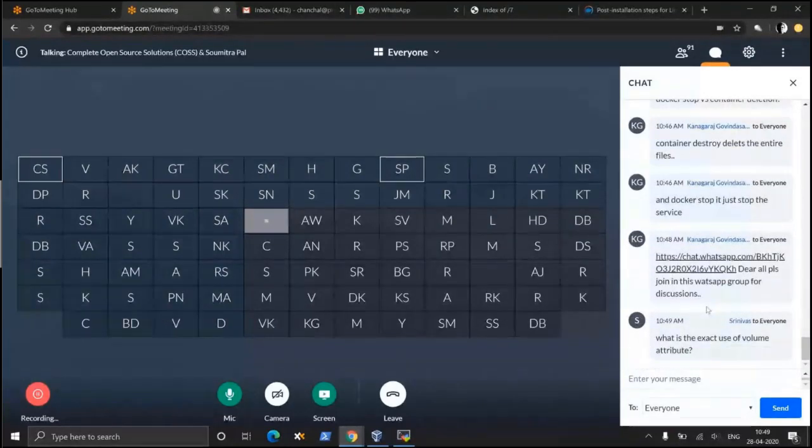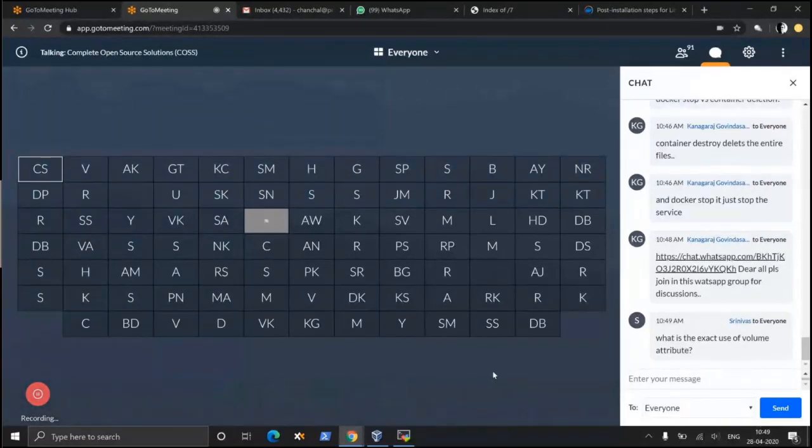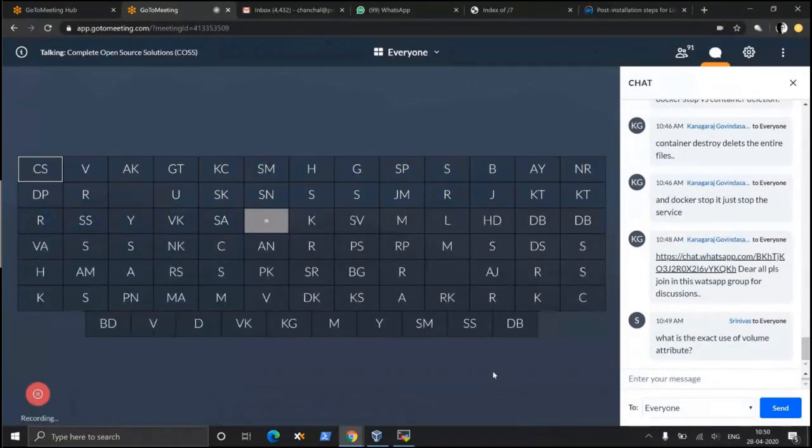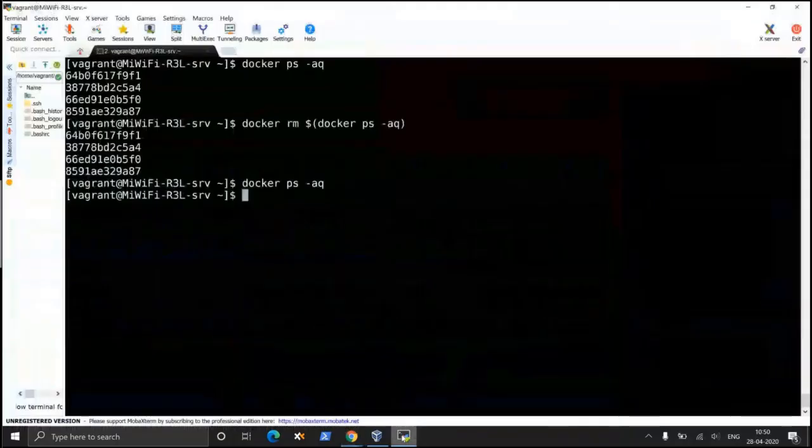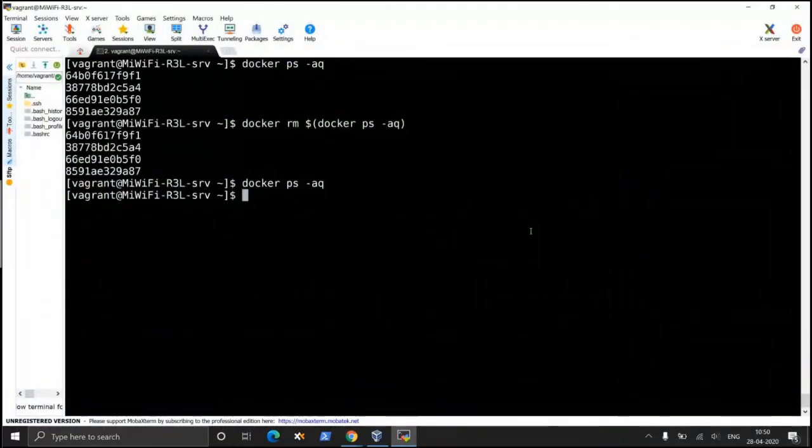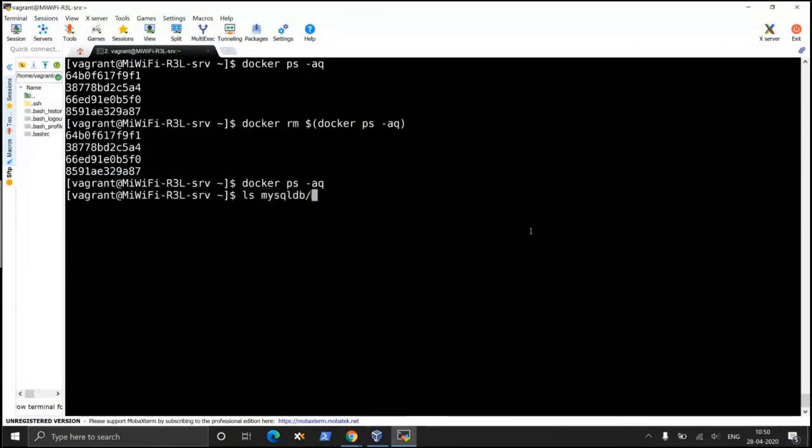Do we need to take a backup of these files in the server, how will backup be managed? See, at the end of the day, I just demonstrated that if you attach an external volume, that is an external folder, to a container, everything that you store inside the container will be stored inside the folder. Even if you destroy the container, the folder remains. In our case here, we have destroyed all the containers, but if you take a look, my MySQL DB folder is still intact.